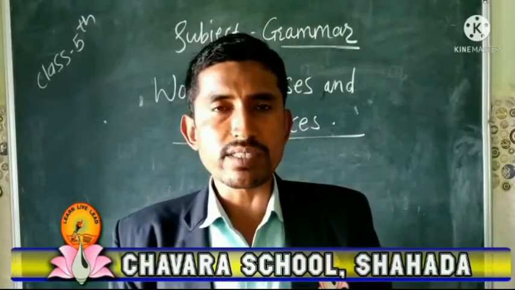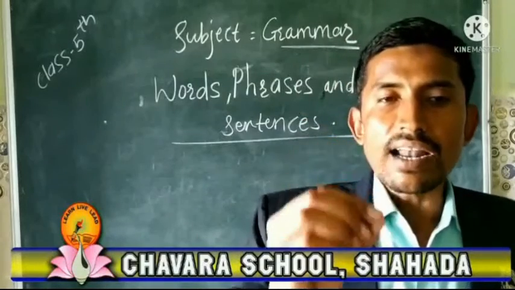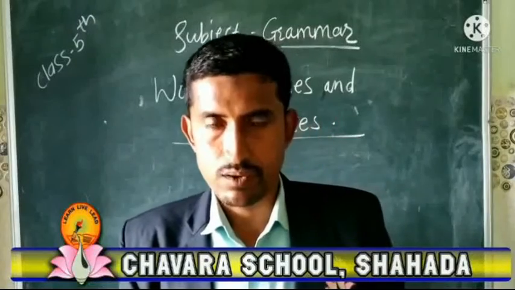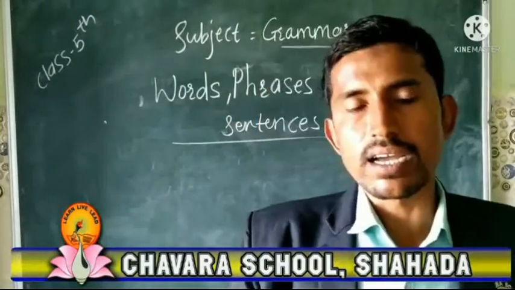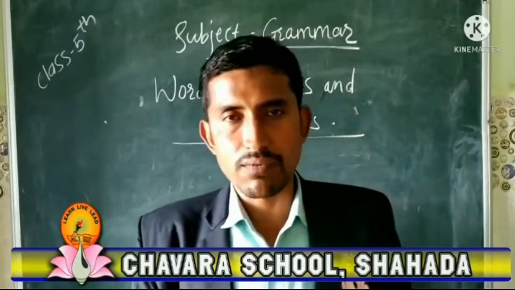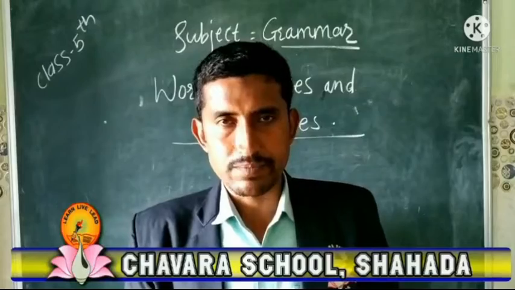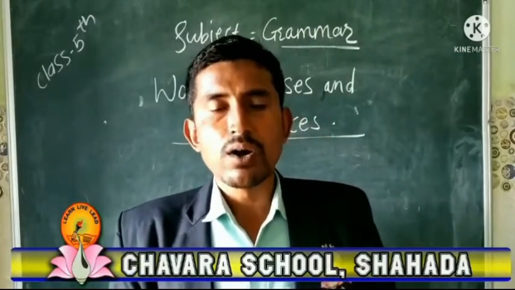Now, the most important thing we have to mind: words are made up of letters. As we know, there are 26 alphabets from A to Z. These all are letters, and by using these letters, we are forming words.